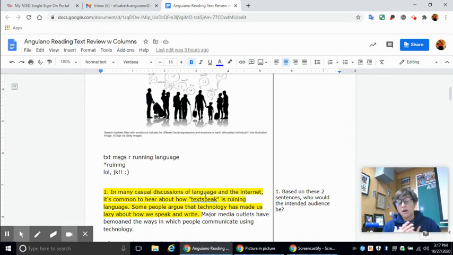So the purpose that I took from this article is to persuade the audience that emoticons aren't ruining the English language, but they are better for communication than written text.